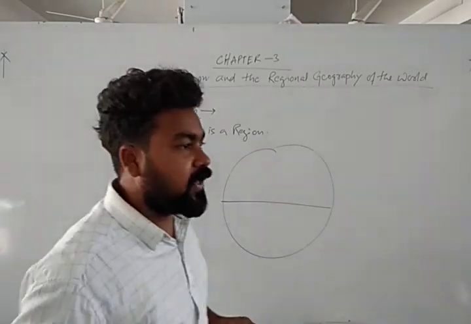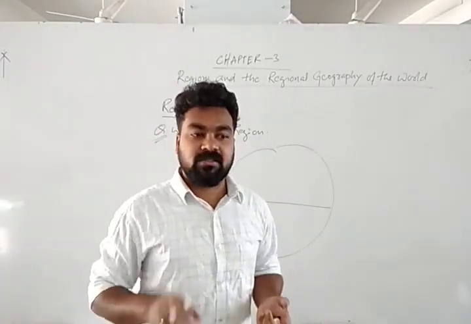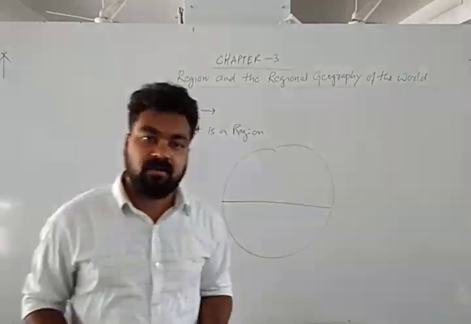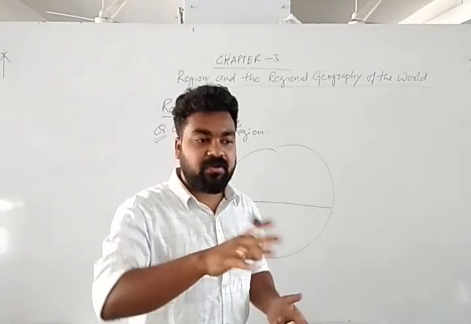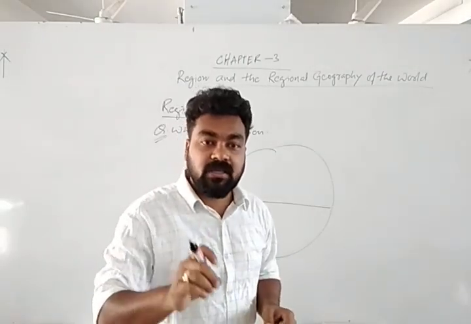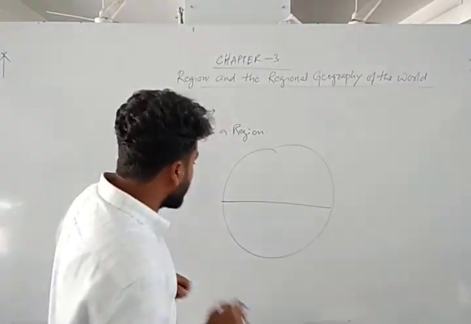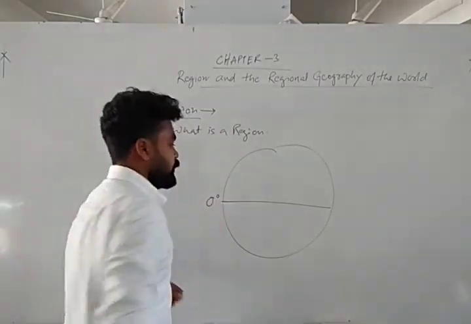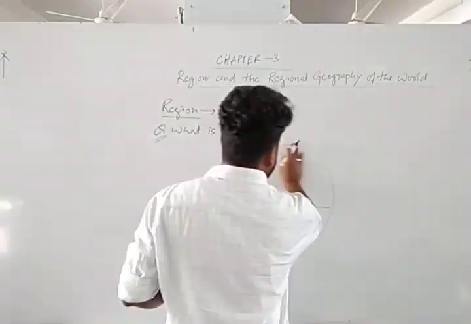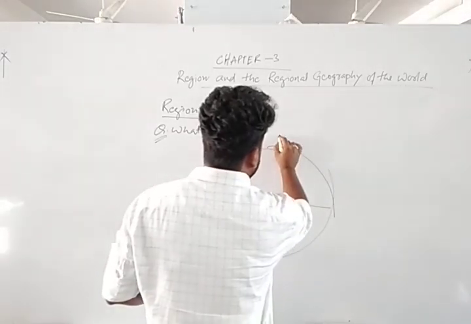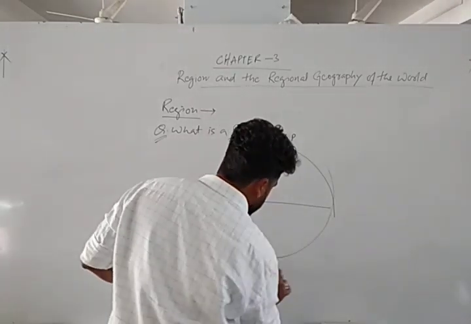Somewhere rainfall is different, somewhere temperature is different, somewhere the color of the people is different. See, Africa is called a dark continent. Why is Africa called the dark continent? Because it is situated in the equatorial region. We know that this is the equatorial region, 0 degree. Upward, towards the pole, this is the north pole, this is the south pole.